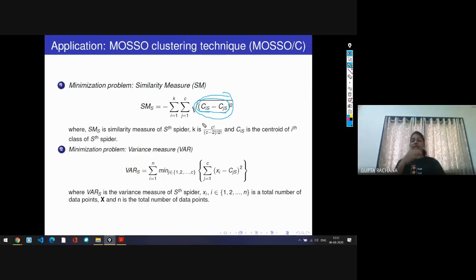While designing any clustering technique, we have to take care of two parameters: the connectivity of the solutions belonging to the same group should be maximum, and the difference between groups should be large. That means the solutions which belong to the same group should be near to each other, so the distance should be minimum. But when it comes to different groups, the centroids of both the groups